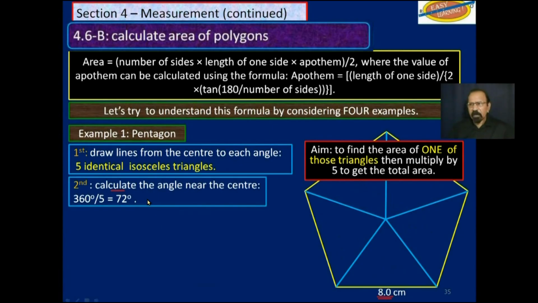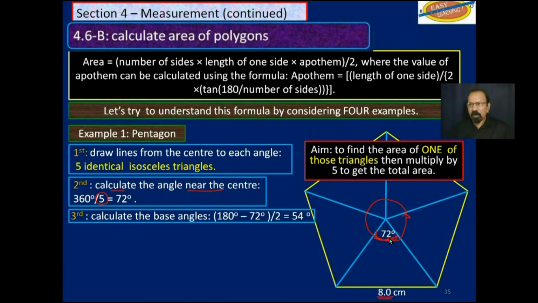We will calculate the angle near the center, the angle here. And to do that, we will divide 360, that's a complete circle, by 5 in this case, and we get 72 degrees here. So that angle is 72 degrees.